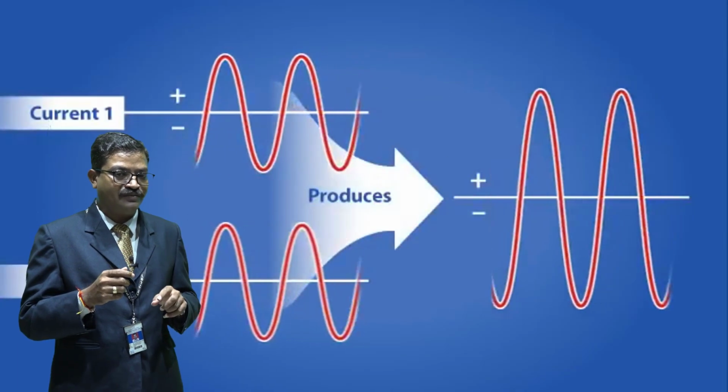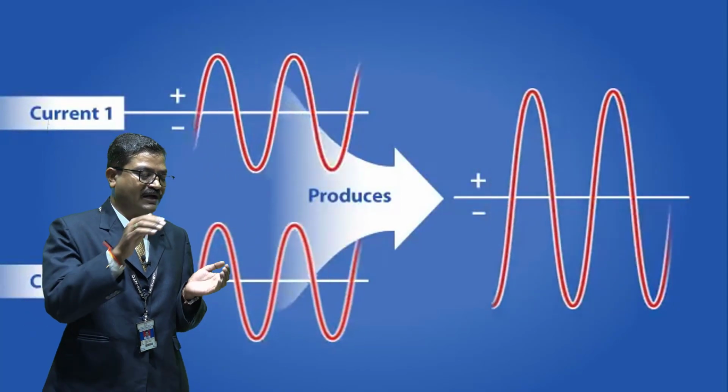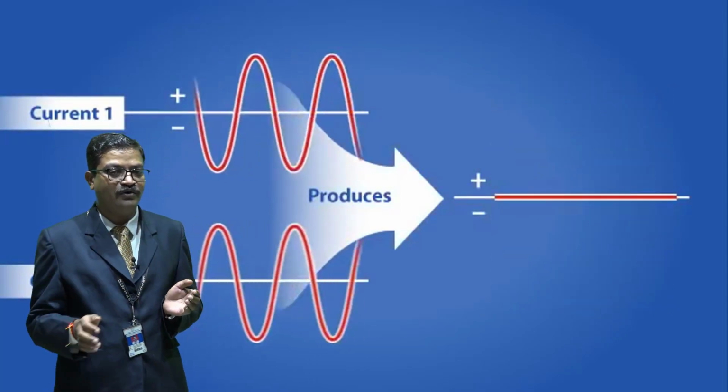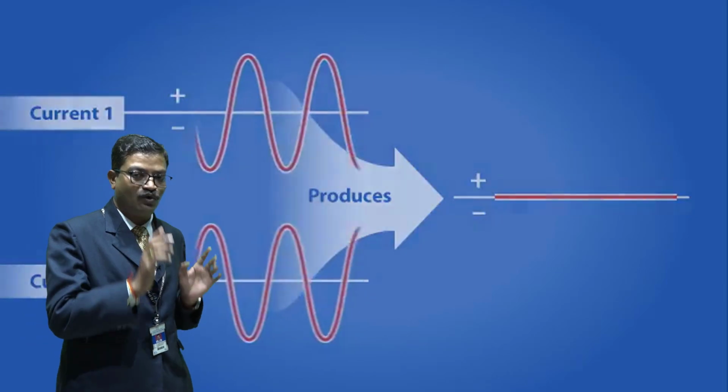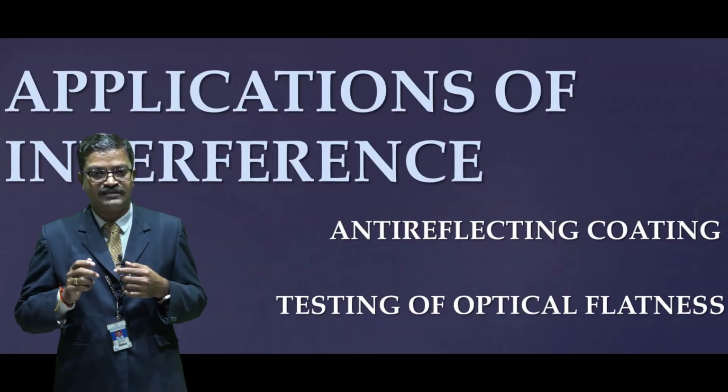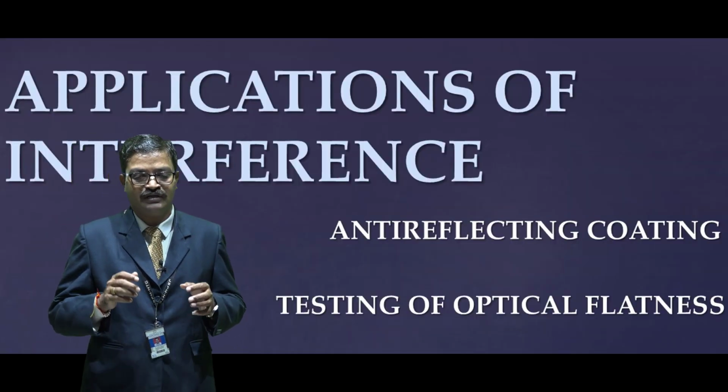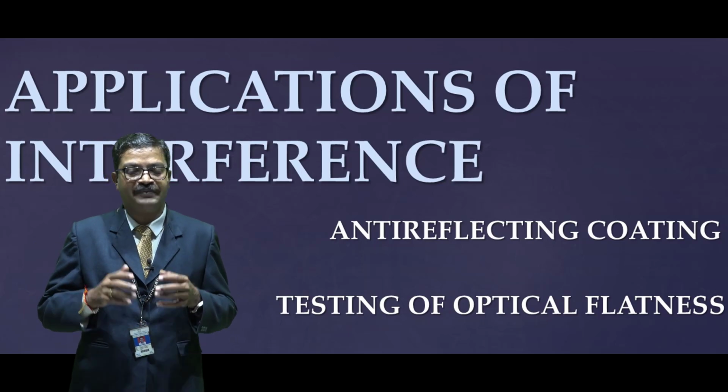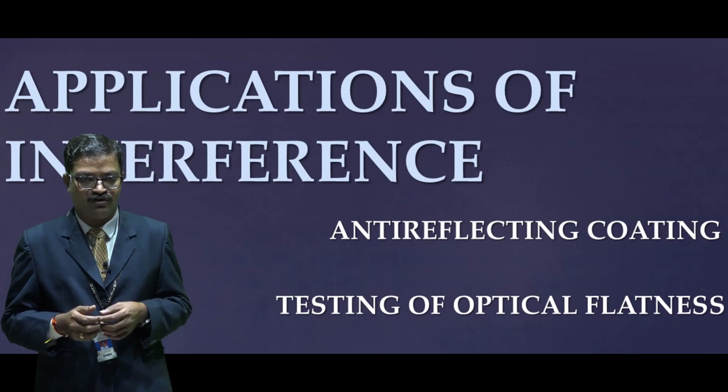So these are the types of interference in a summarized way. In constructive interference, both waves arrive in the same phase, while in destructive interference both waves arrive out of phase. After these types, let us discuss some important applications of interference in the engineering or technology field.